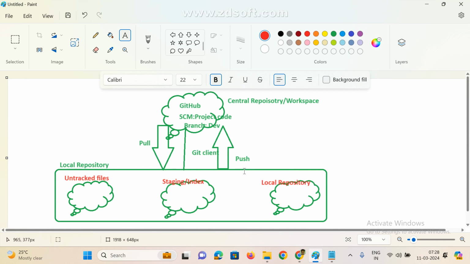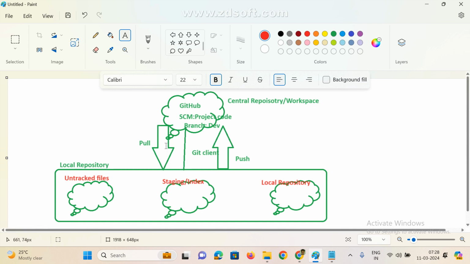These are the three areas. In interviews, one or two people also asked what is the staging area, what is the untracked area, what is the local repository.